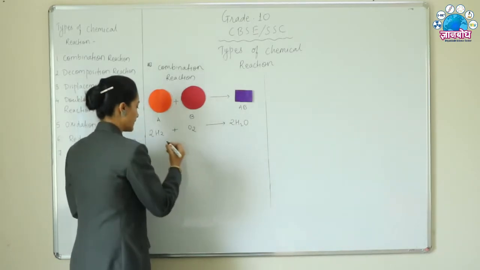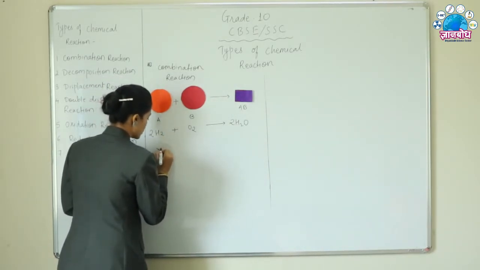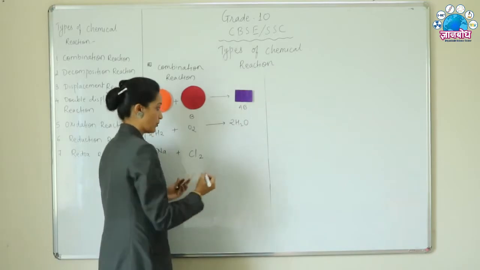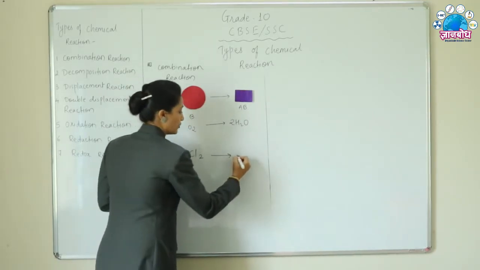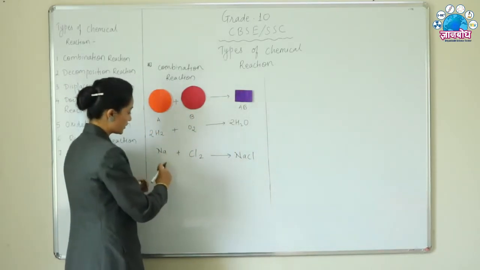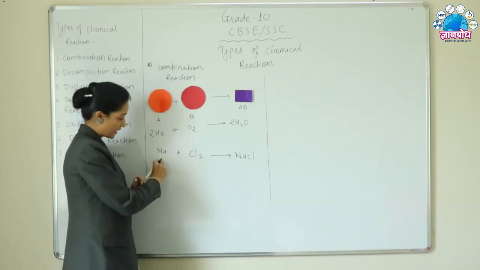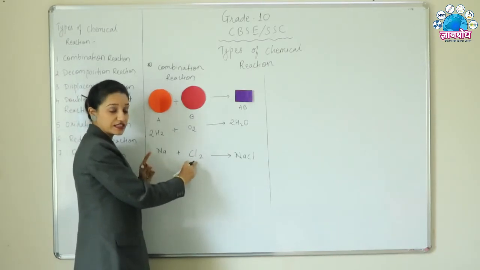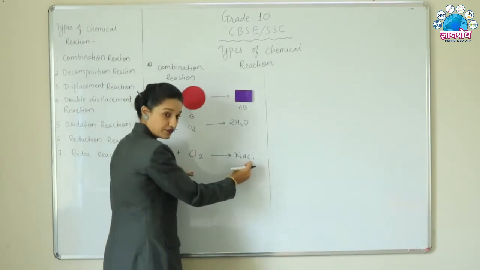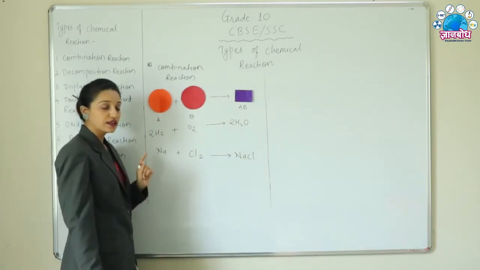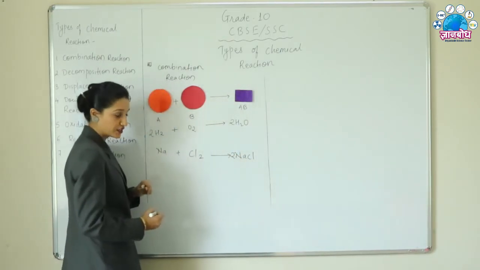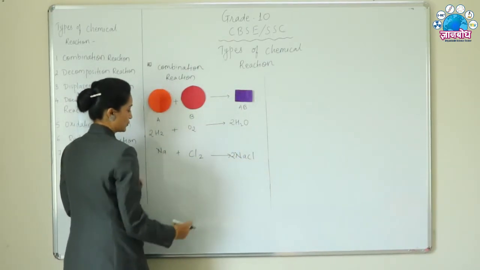Let's take another example here. For example, sodium when it reacts with chlorine, again chlorine is a diatomic molecule, to form NaCl, that is salt. Here also you can see Na is an element, chlorine is a diatomic molecule. So when A and B react with each other, they give AB, that is only one compound. Again, the reaction is not balanced. We have to balance the chemical reaction. So write here 2 as Cl2. We have to get 2 chlorine here.